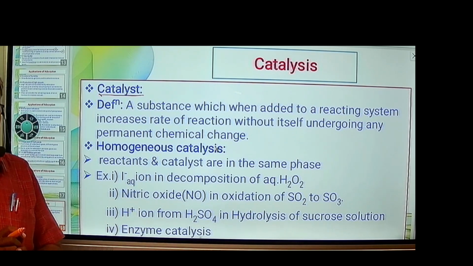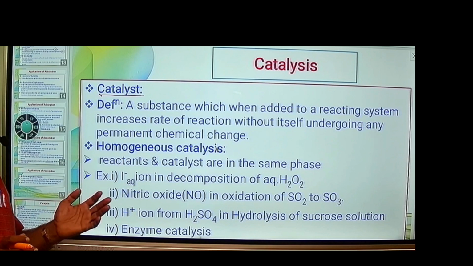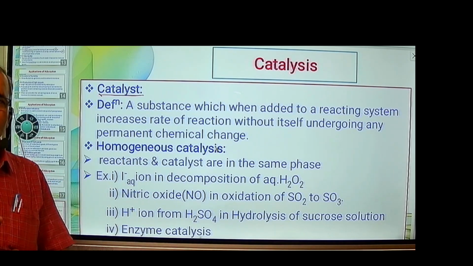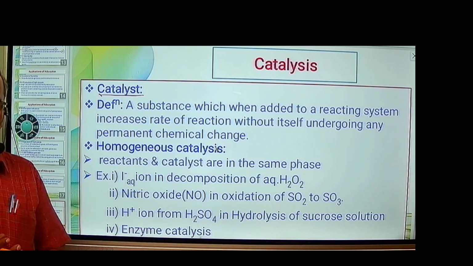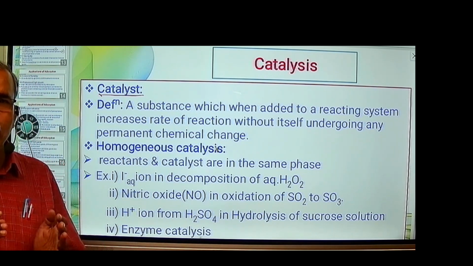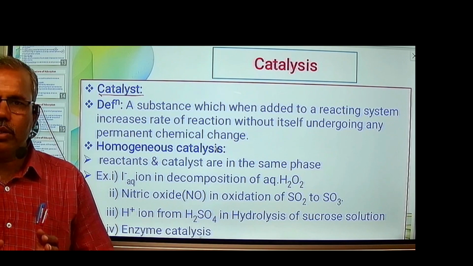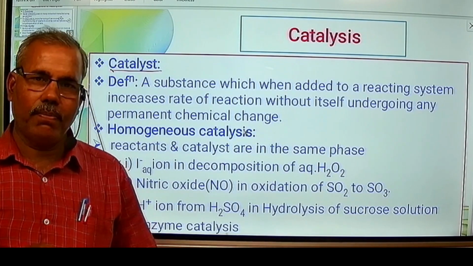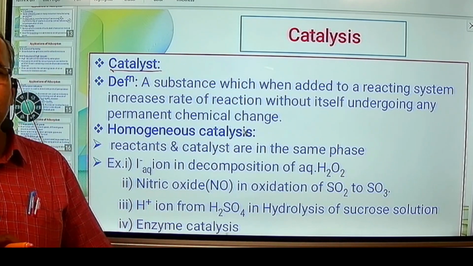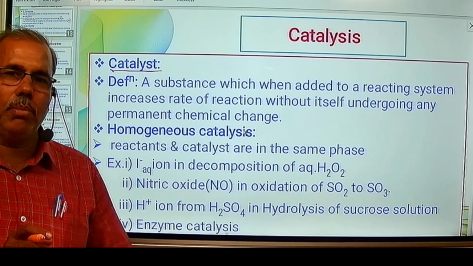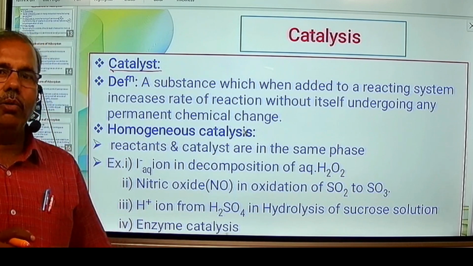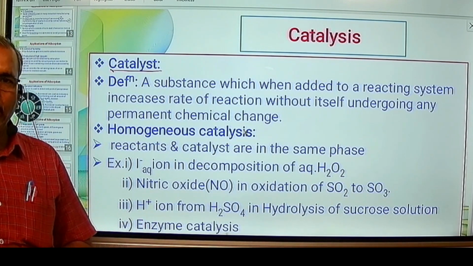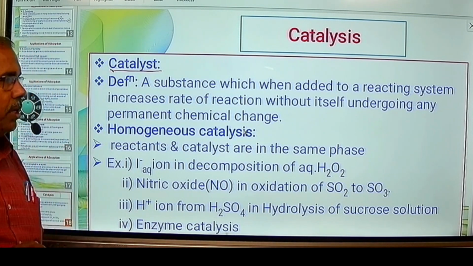We know that chemical change occurs in the reactants to form the product, but whatever catalyst is used, it does not undergo any permanent chemical change. It only helps to increase the rate of reaction.